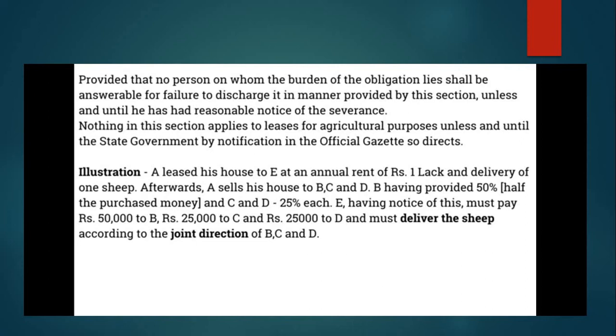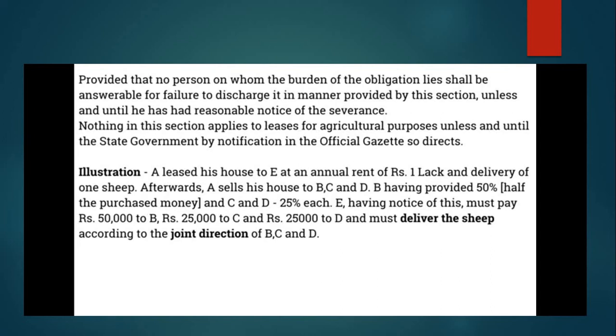A leased his house to E at the annual rent of rupees 1 lakh and delivery of one sheep. Afterwards, A sells his house to B, C, and D. B provided 50%, half of the purchase money, and C and D provided 25% each. E, having notice of this, must pay 50,000 rupees to B, 25,000 rupees to C, and 25,000 rupees to D. He must deliver the sheep according to the joint direction of B, C, and D.